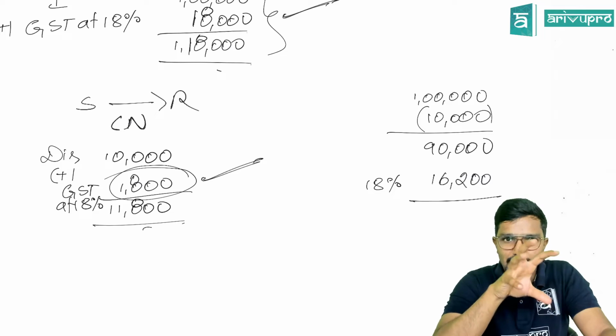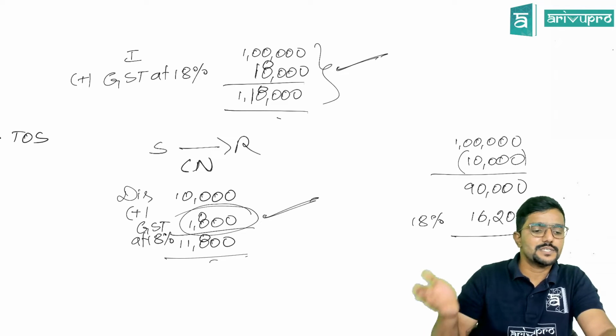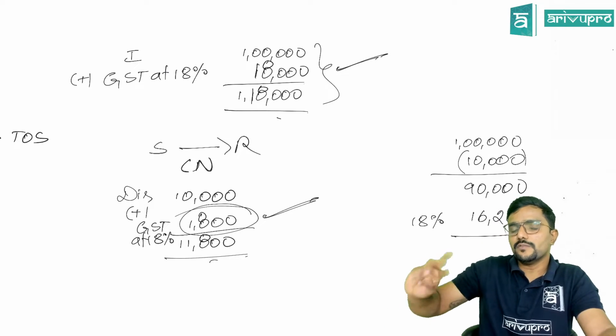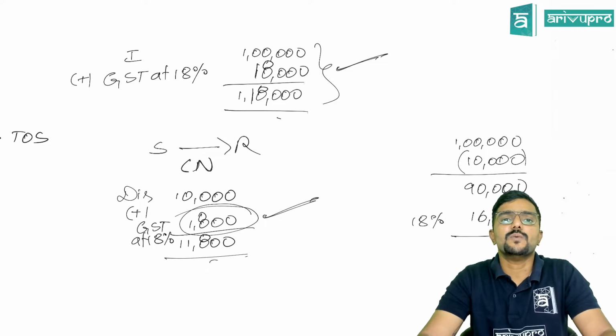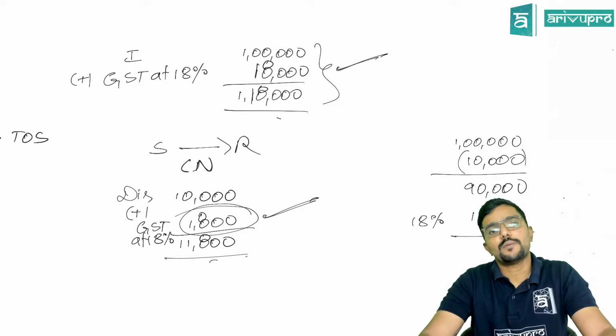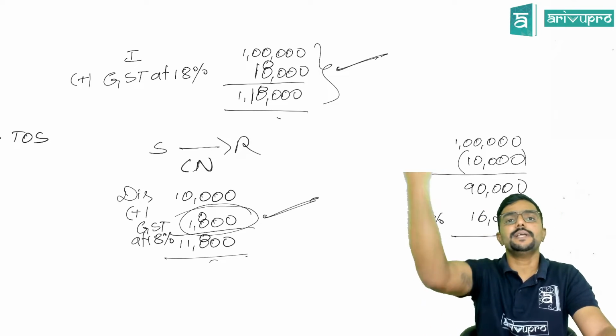They will not ask such a complicated question, but I'm just trying to tell the condition which has to be satisfied. With respect to the discount which is given after supply, the recipient has to reverse the input tax credit. Only then the supplier can reduce that from the value of supply. Clear?